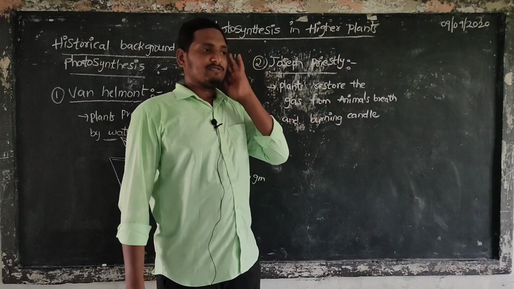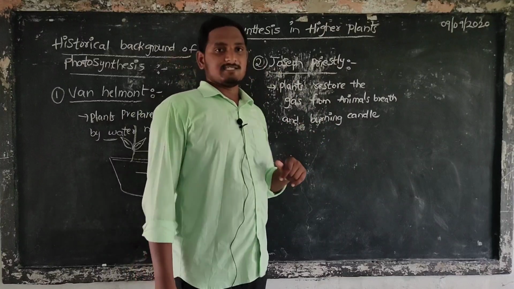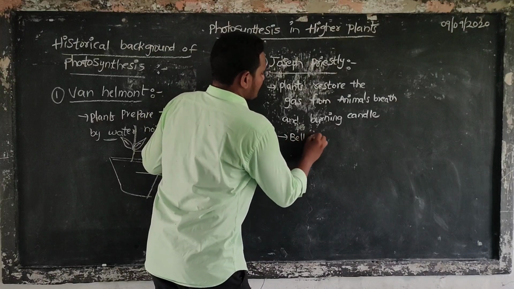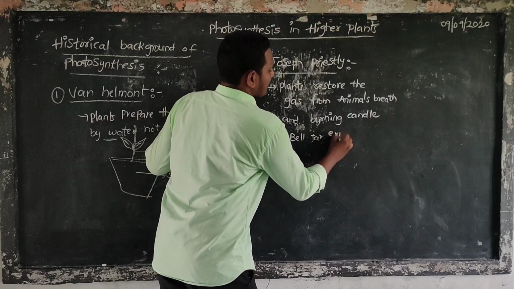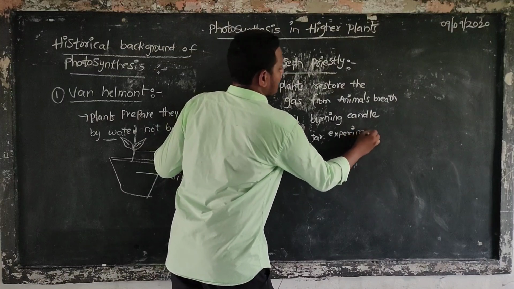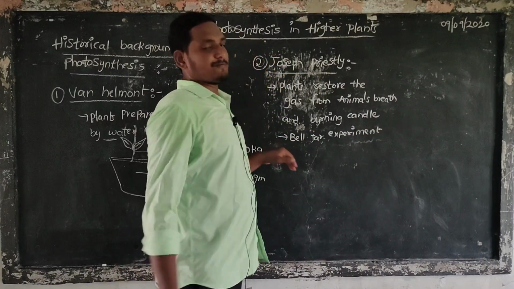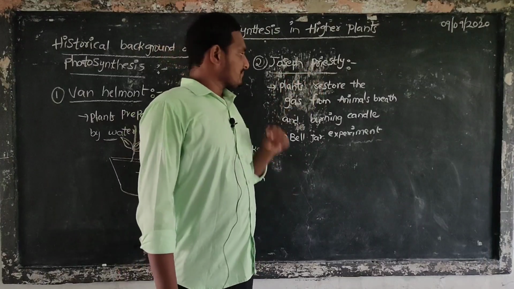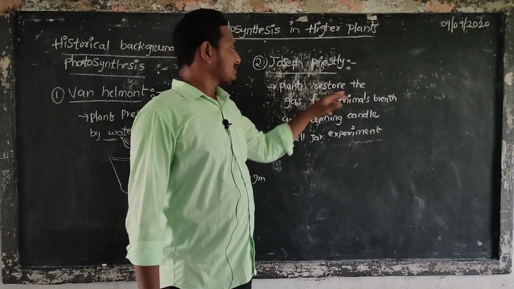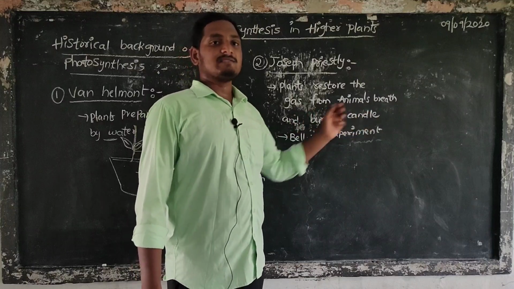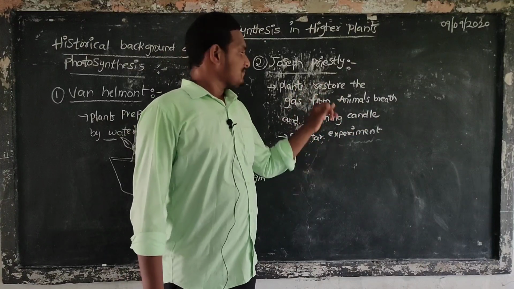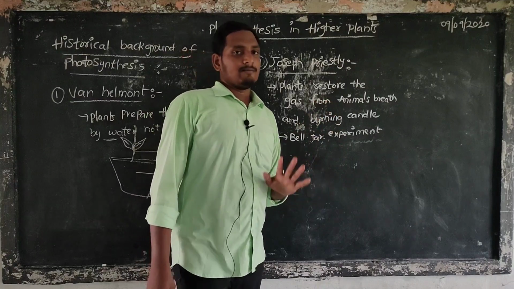It is mainly based on the Bell-Jar experiment. He conducted the Bell-Jar experiment, which we know from our previous classes. Joseph Priestley said that plants restore the gas from animals and burning candles. It means plants take up the carbon dioxide from animals and burning candles.